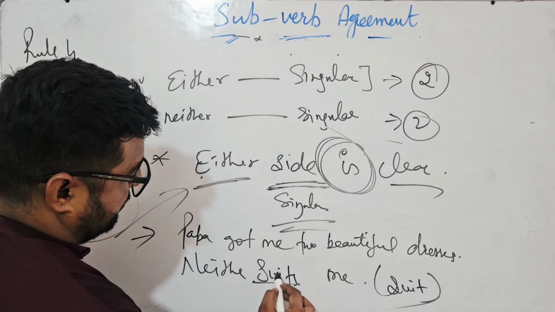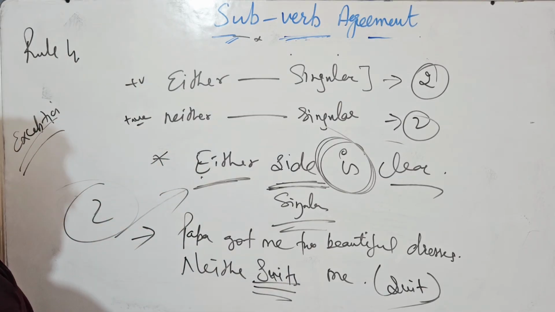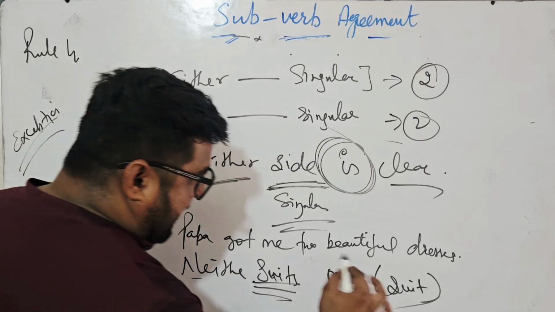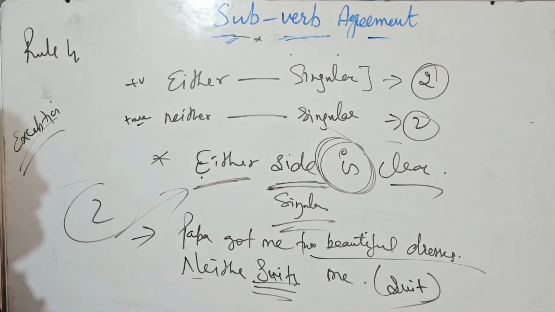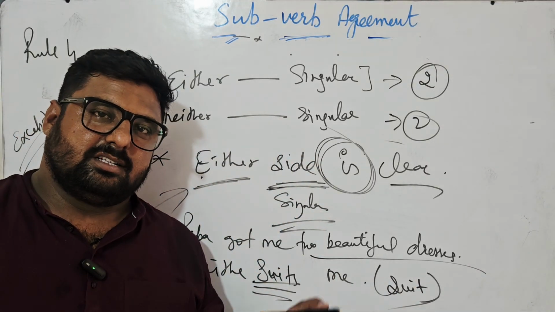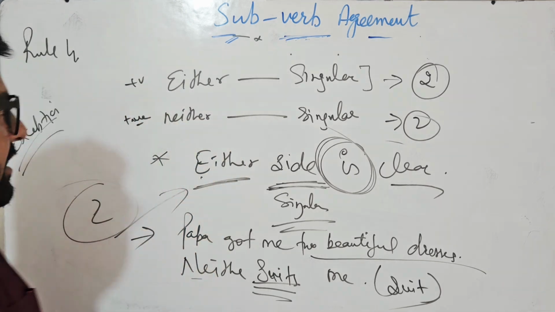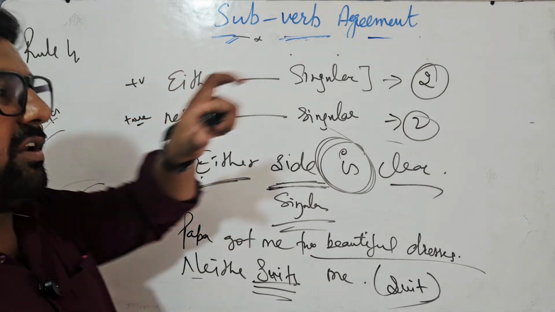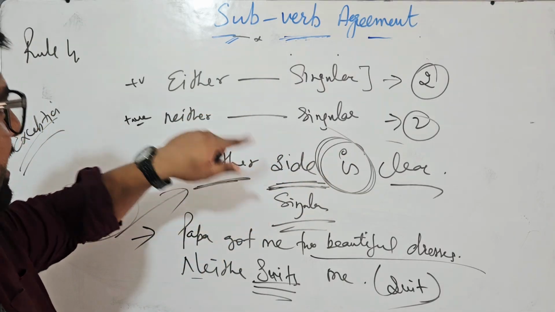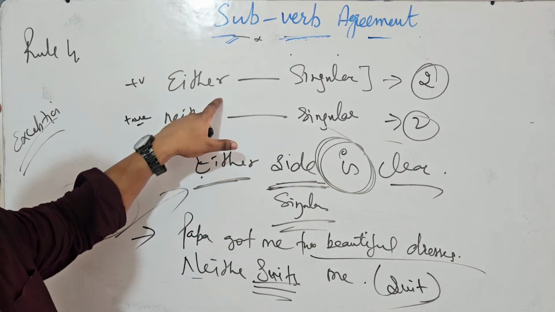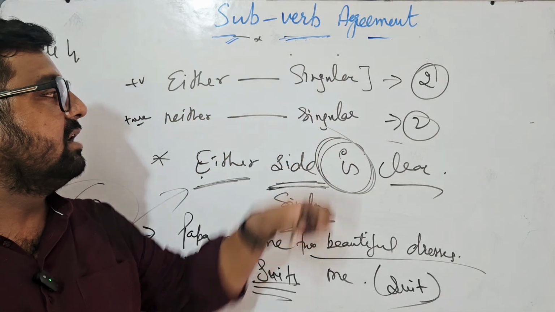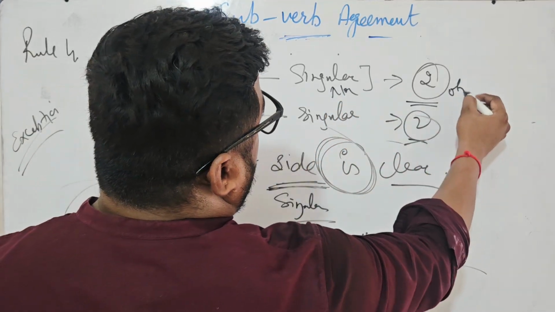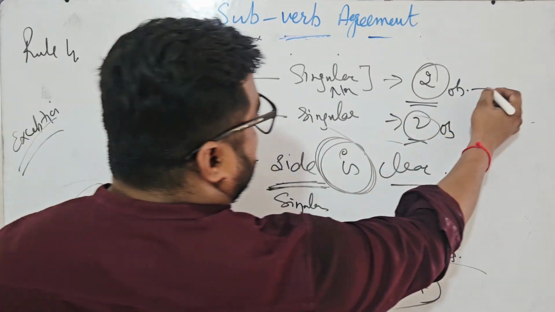Neither suits me. Why neither suits me? It means I don't like either of the dresses, neither of the dresses suits me. Understood? This is the exception. When I am not talking about correlative conjunctions and only these words come, they are always followed by a singular noun, they talk about 2 objects, and the verb should be singular.